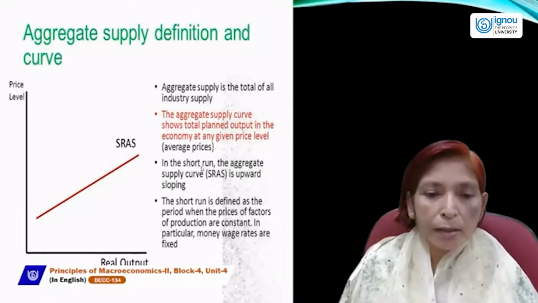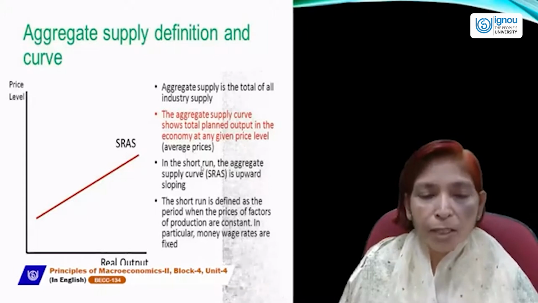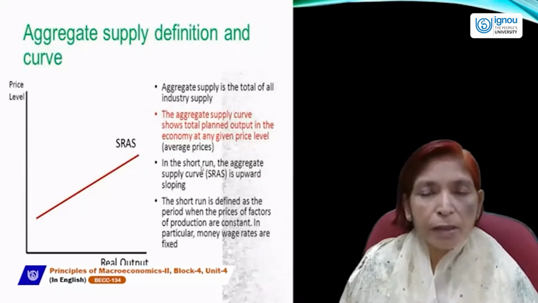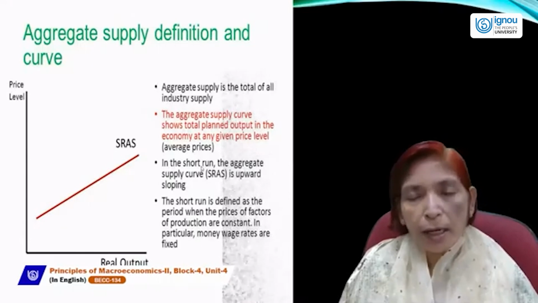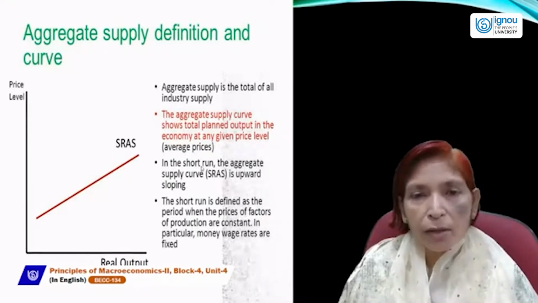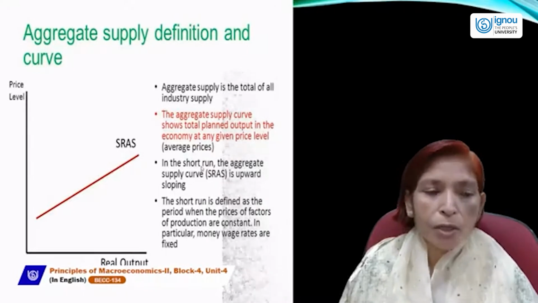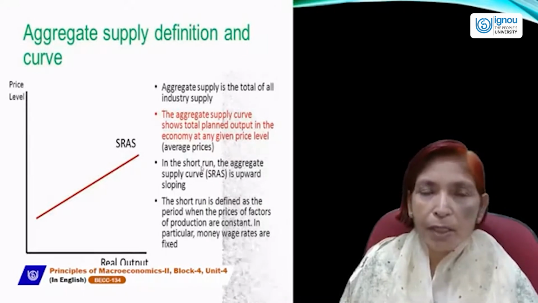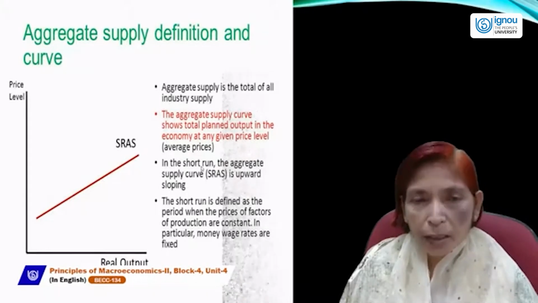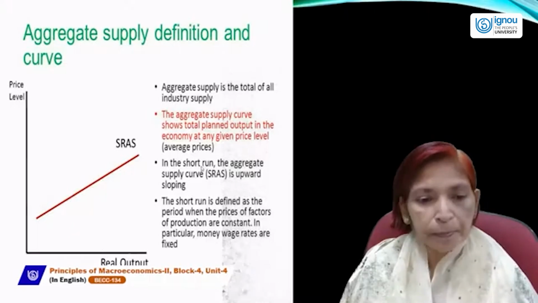In the short run, the aggregate supply curve is generally an upward sloping curve, and the short run aggregate supply curve may be horizontal according to Keynesian economics. In the short run, the supply curve is generally upward because it shows a direct and positive relationship between price and real GDP, or national income, or output level.